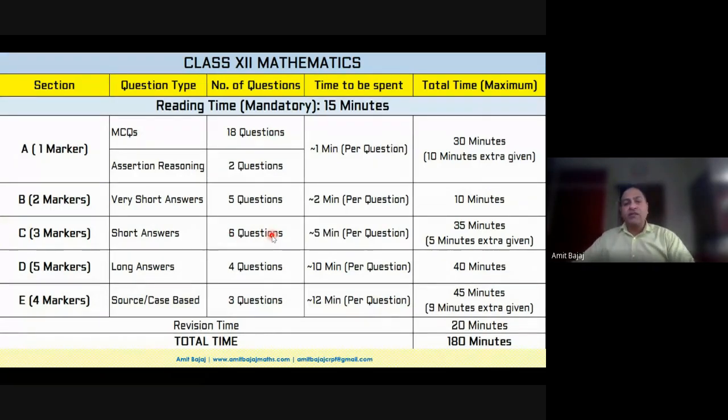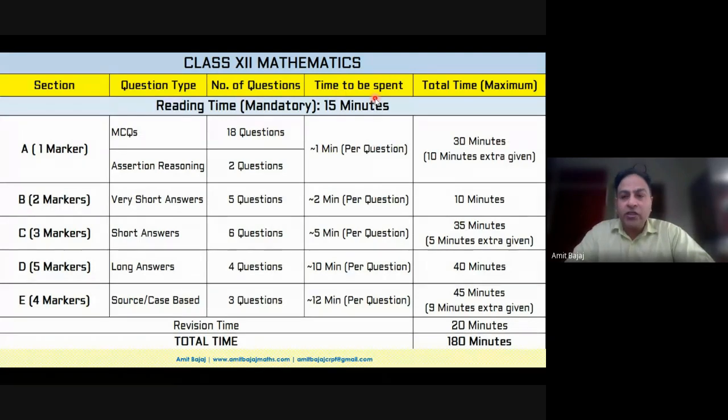Sometimes students ask, are we supposed to attempt the paper in a proper order? So the answer is clearly no. A student can attempt question number, say, 15, 16, 17, 18, then followed by 20, 21, but that might confuse the evaluator. Therefore, it is recommended that if a child has started with section C, all the questions of section C may be attempted in one go. So 15-minute time duration, one thing.